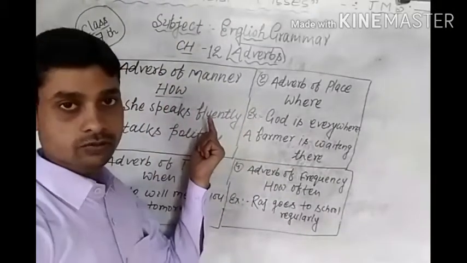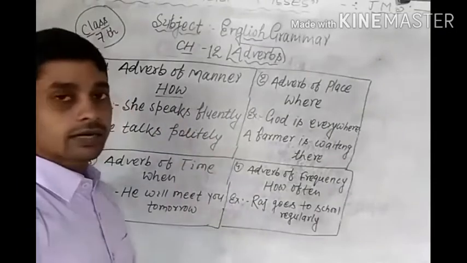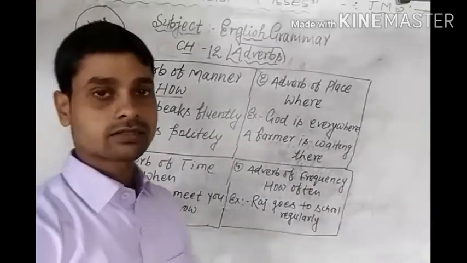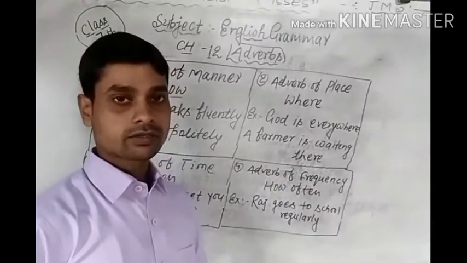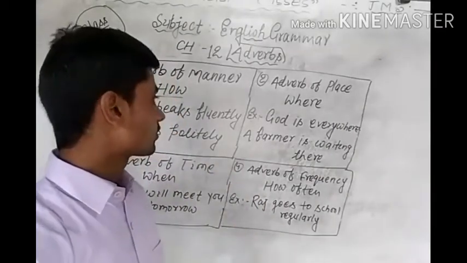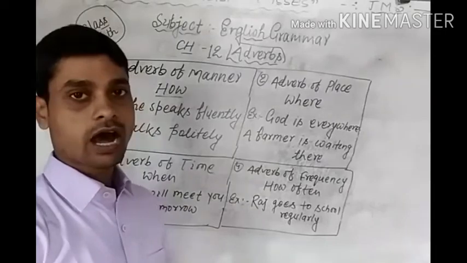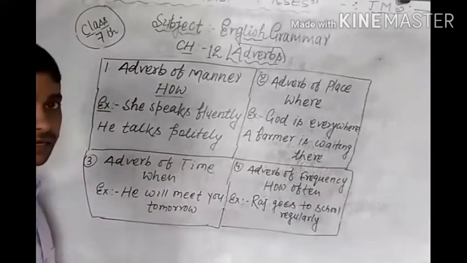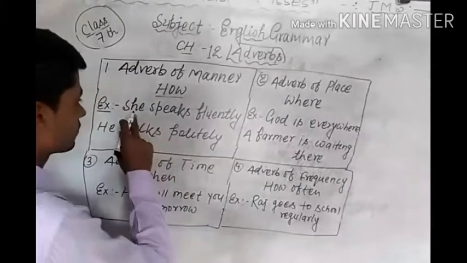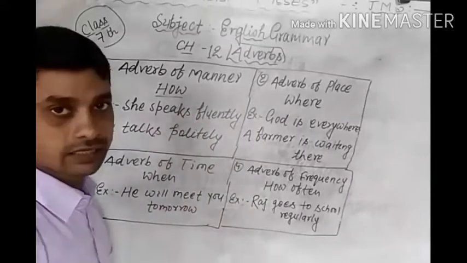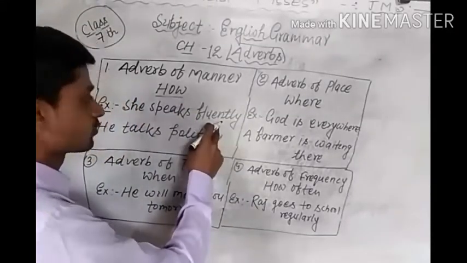In this kind, students, the action is done, but the adverb word in the sentence shows the answer to how. We can learn with an example. She speaks fluently.